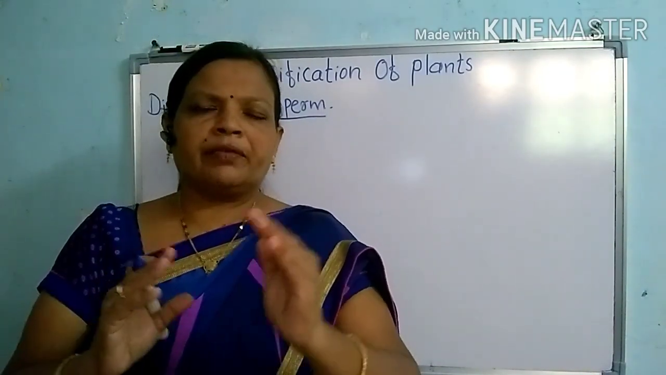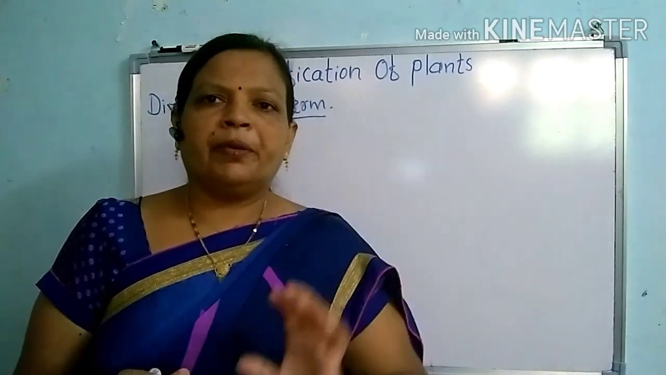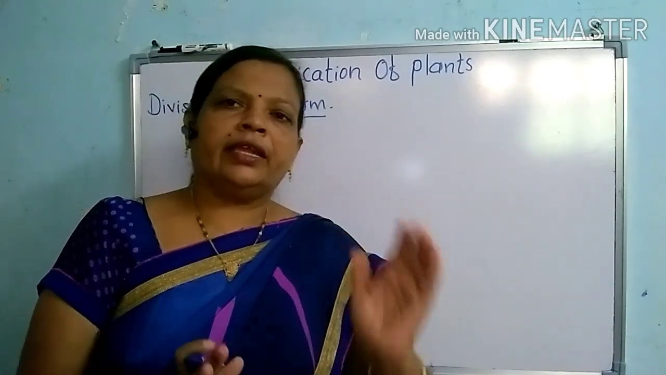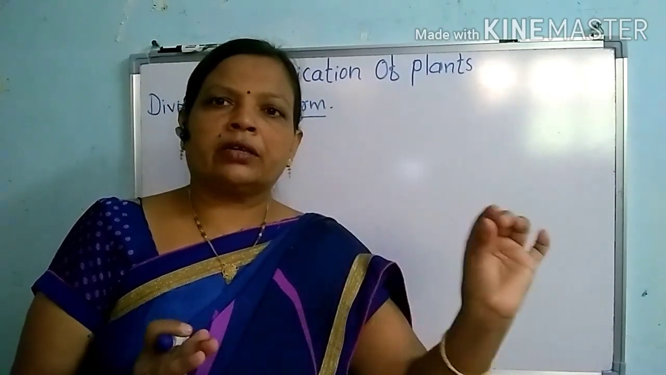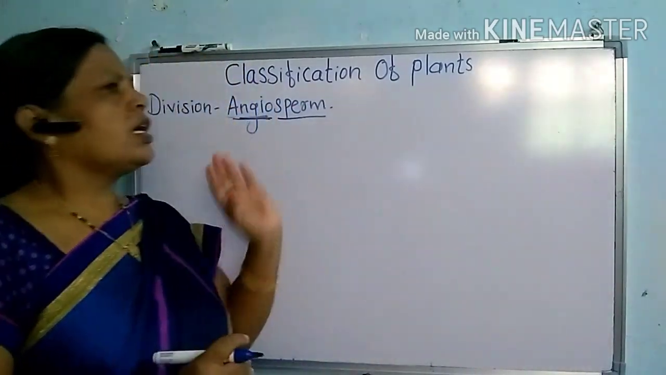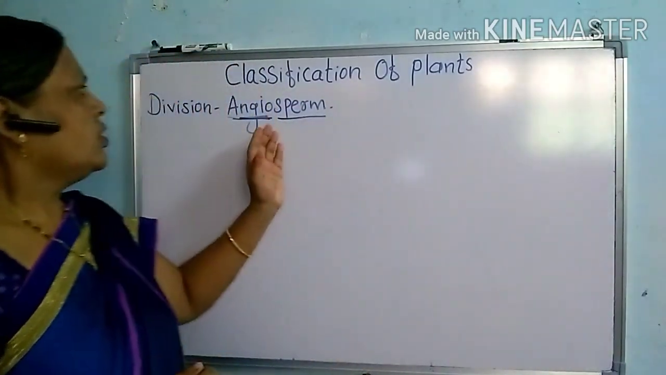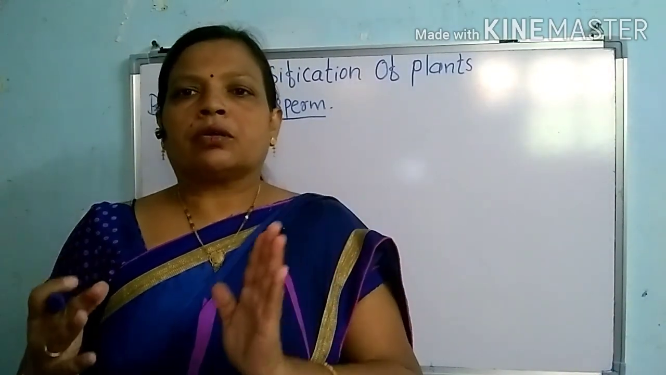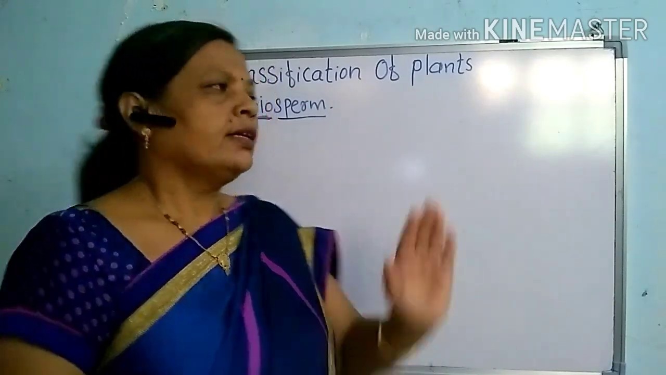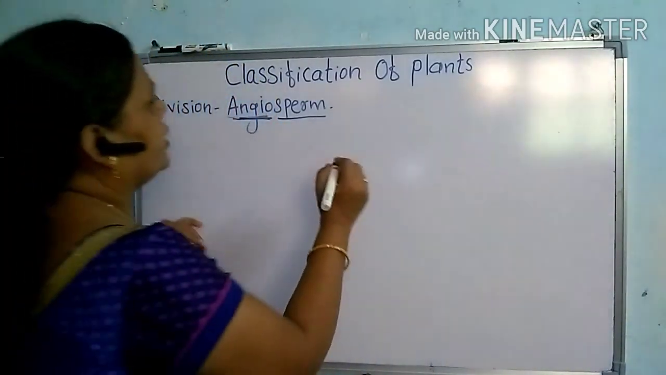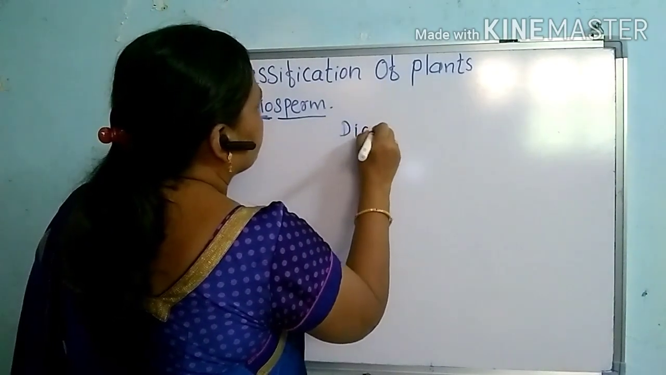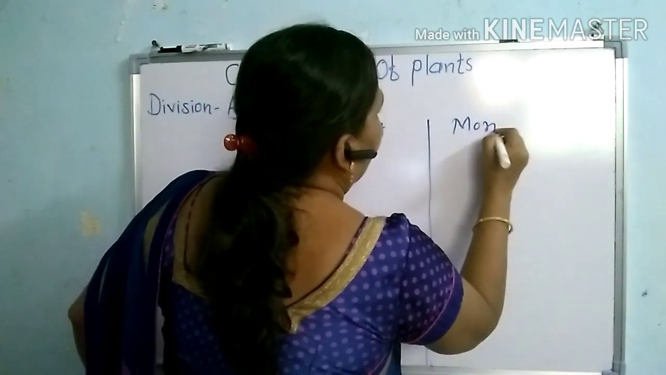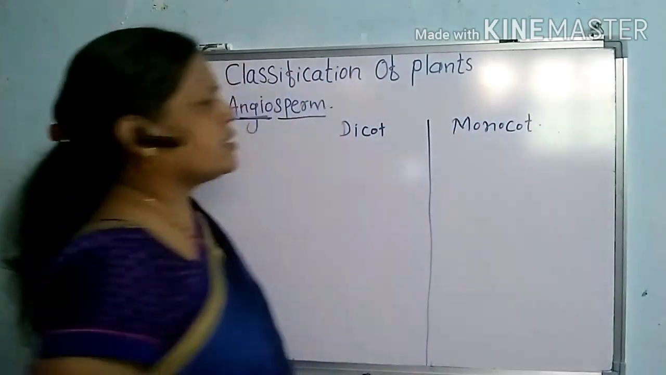Here we are familiar with the groundnut, then the pea plant. Whenever we are eating the seeds, we have to separate the outer covering, and then we can take the seeds from the plant. So these are angiospermic plants, and on the basis of the presence of the cotyledons in the seed, they are divided into two types, that is dicot and monocot. Now what are these dicot and monocot?